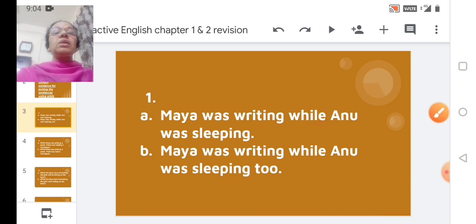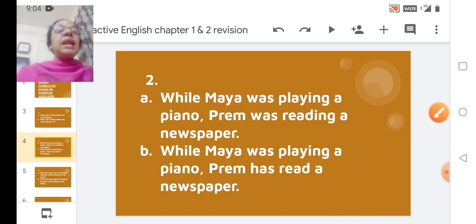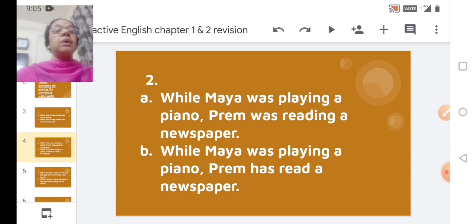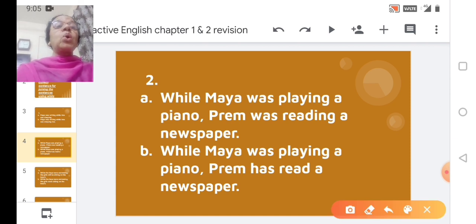Okay. Now we go to the next. While Maya was playing a piano, Prem was reading a newspaper. In this particular sentence, the word while is written at the beginning of the sentence. Now option B, while Maya was playing a piano, Prem has read a newspaper. The correct option has to be while Maya was playing a piano, at the same time Prem was reading a newspaper. So the correct option is option A.